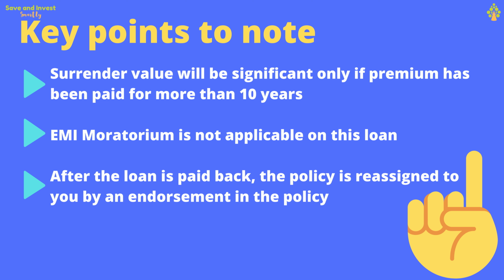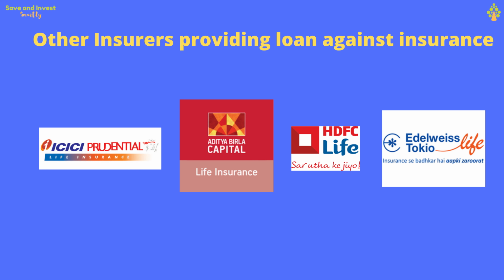The moratorium period of 3 months that the government has announced recently is not applicable for this type of loan. After the loan payment is completed, the insurance provider or the bank will reassign the policy to the policyholder by an endorsement in the policy. The other insurers who offer a loan against insurance policy are ICICI Prudential, HDFC Life, Edelweiss Tokio Life Insurance, and many more. You can just Google and find out what is the process to be followed for those insurers.